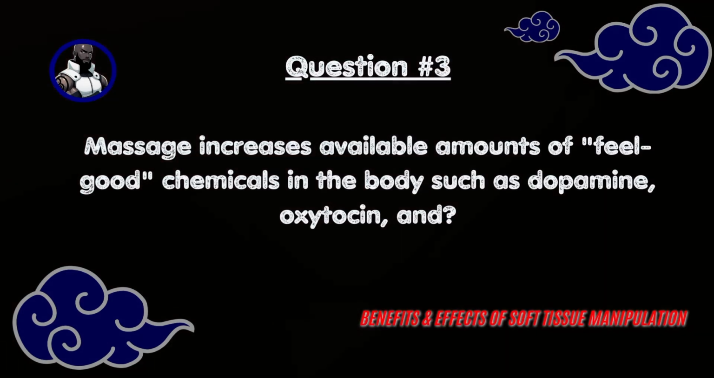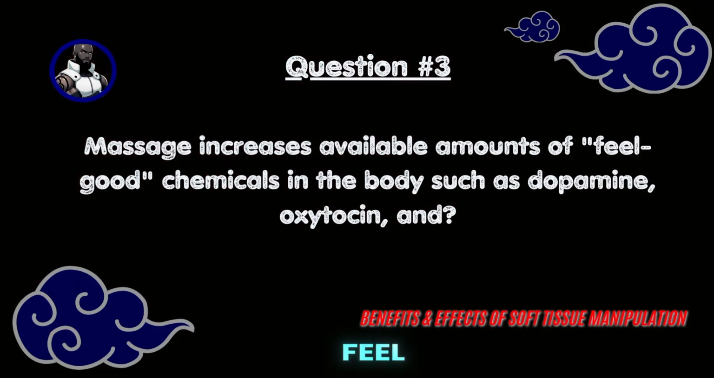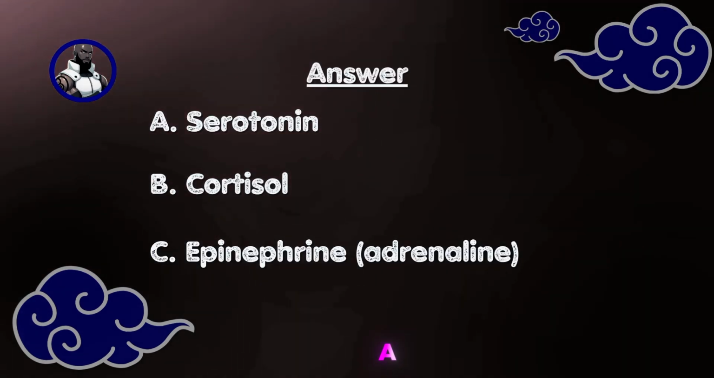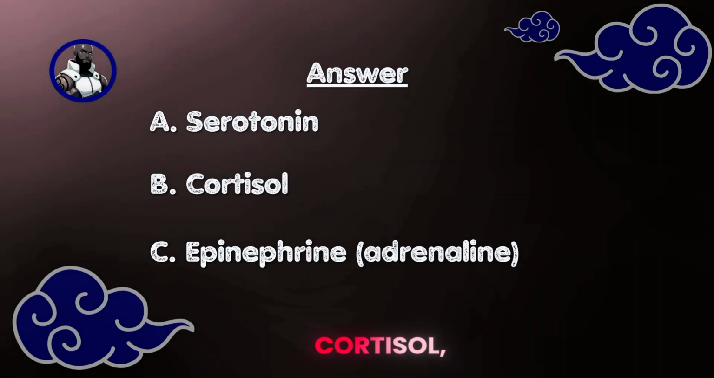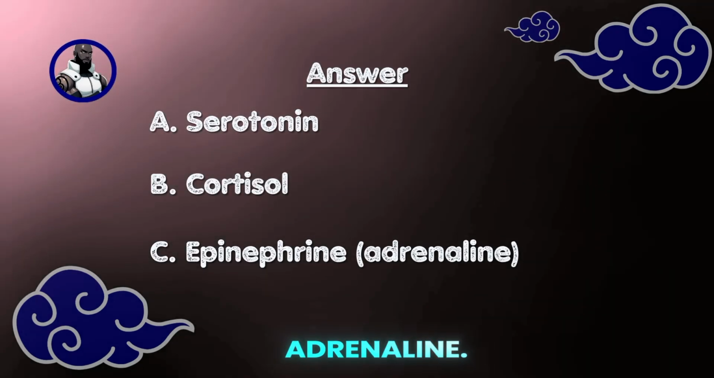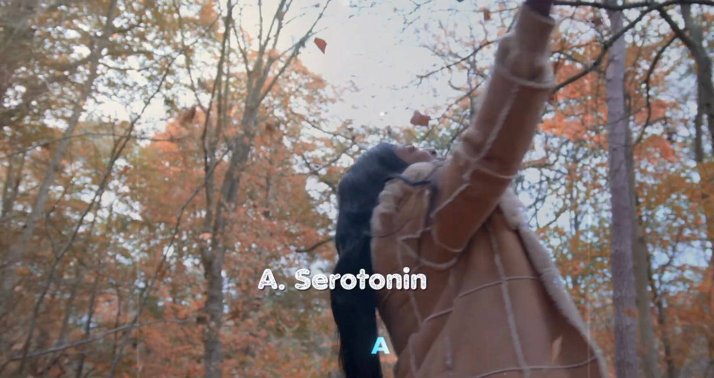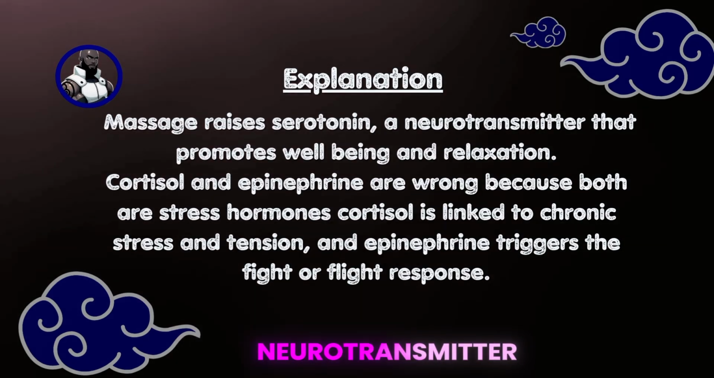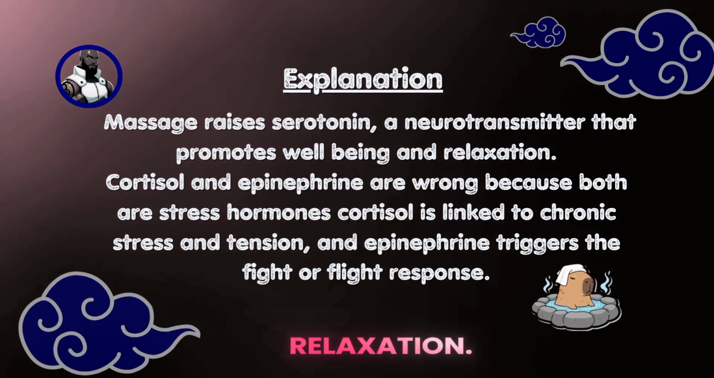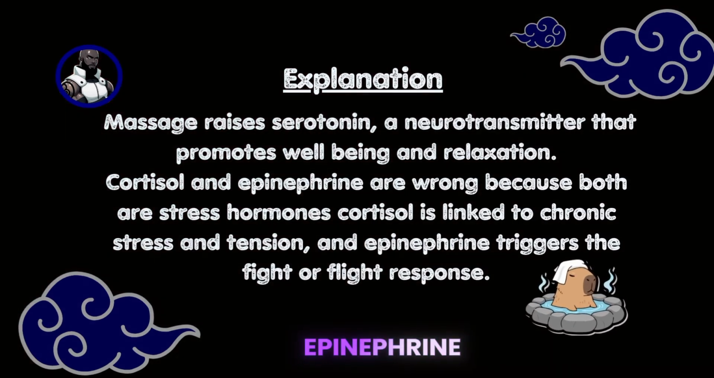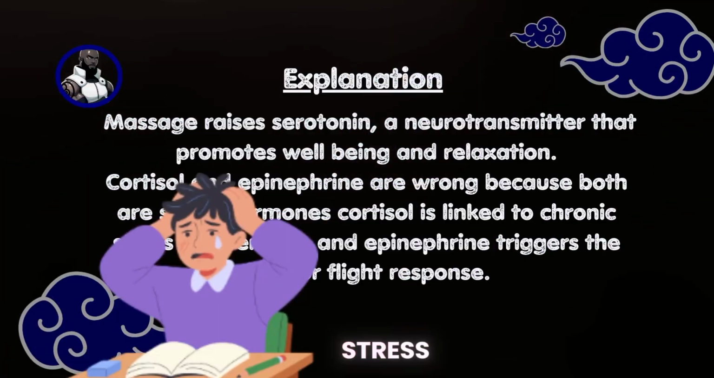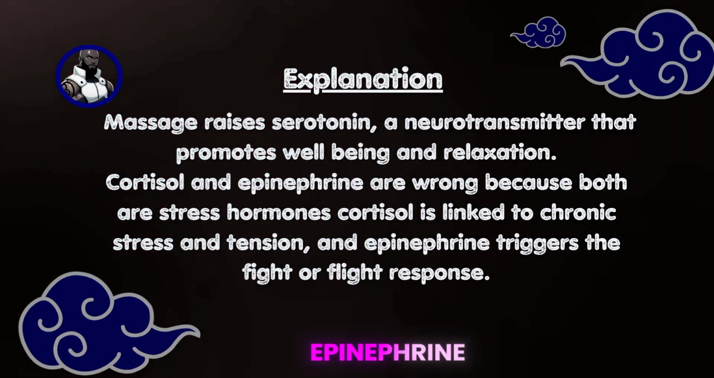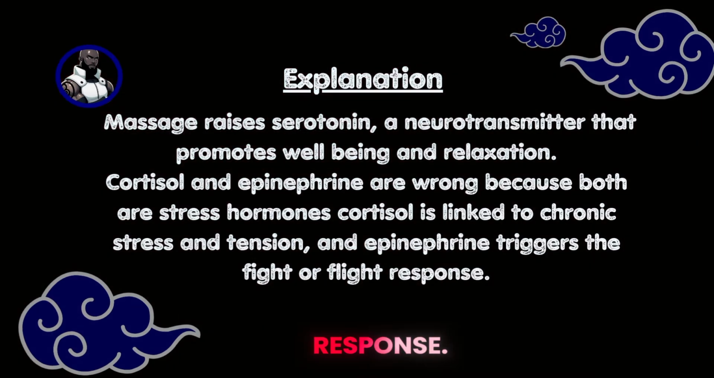Question number 3. Massage increases available amounts of feel-good chemicals in the body, such as dopamine, oxytocin, and A. Serotonin, B. Cortisol, C. Epinephrine, adrenaline. The answer is A. Serotonin. Massage raises serotonin, a neurotransmitter that promotes well-being and relaxation. Cortisol and epinephrine are wrong because both are stress hormones. Cortisol is linked to chronic stress and tension, and epinephrine triggers the fight or flight response.